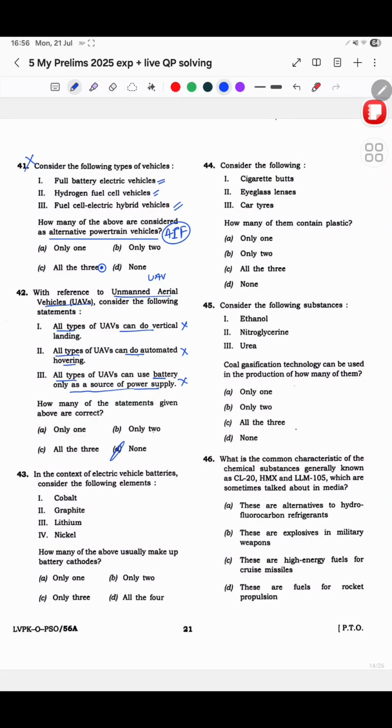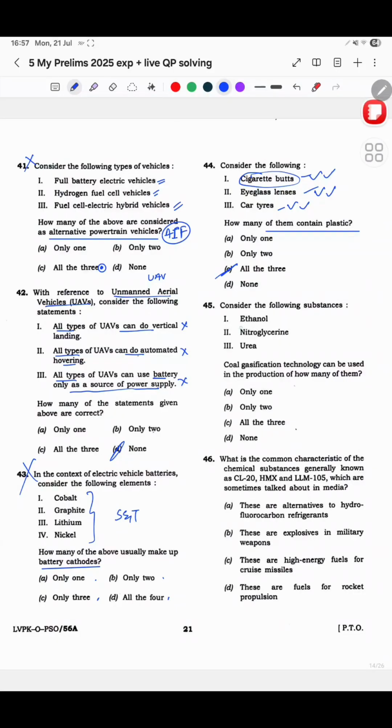Okay, now this, usually make up battery cathodes. This is a very specific question in S&T. The problem here is you have to definitely know which is which and which is not, and I knew okay, I don't know all the 4. I knew 2, but I do not know anything about the other 2, so I chose not to mark this. Cigarette butts, eyeglass lenses, car tires, how many of them contain plastic? See, car tires contain, eyeglass lens contain, cigarette butts also contain. I read this, so I was pretty sure, and I chose all the 3.